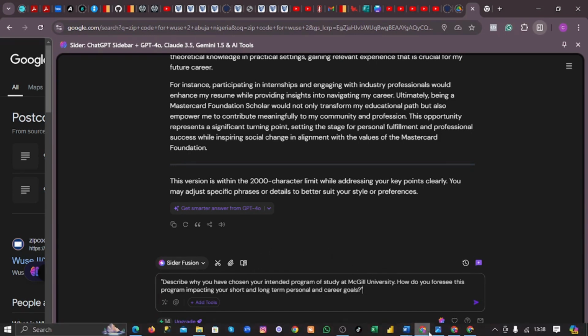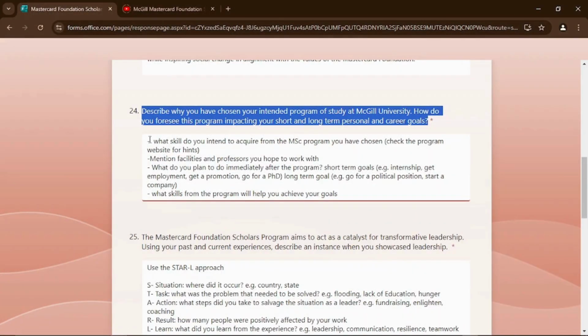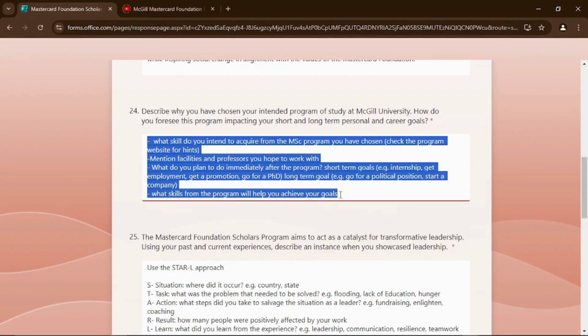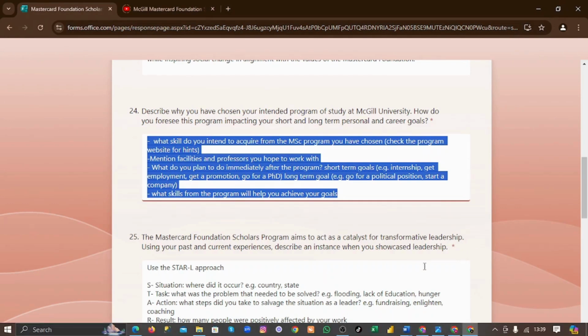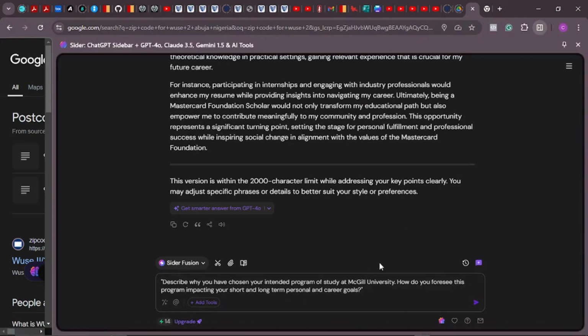Then we are going to go back again and copy those points that we have developed. We just copy it back because this is what makes it unique. If you just hit enter and tell the chatbot to develop this, it's going to develop it for you, but it will be very, very generic. It will be the same thing if 500 people come here to paste this, because a lot of people are definitely going to use AI to write their own essay, and your essay is going to be the same as theirs because they just came here to paste it. So the only thing that is going to make yours unique is this second part.